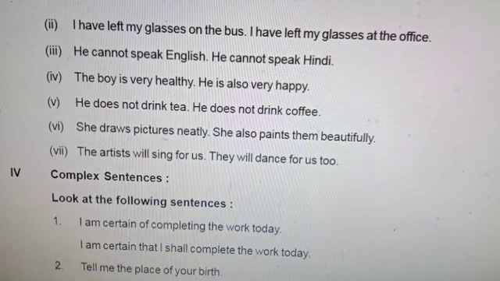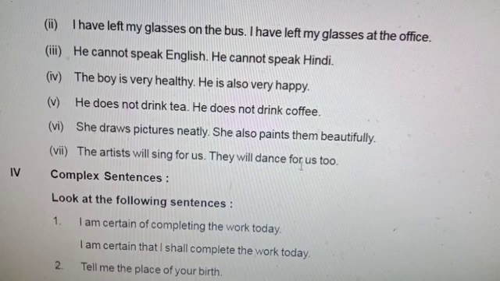She draws pictures neatly. She also paints them beautifully. What are the alternative parts? Draw and paint. She not only draws pictures neatly but also paints them beautifully. The artist will sing for us. They will dance for us too. The artist will both sing and dance. After both there is a verb phrase, sing, and a verb phrase, dance. The artist will both sing and dance for us.